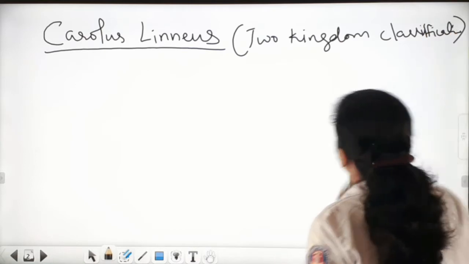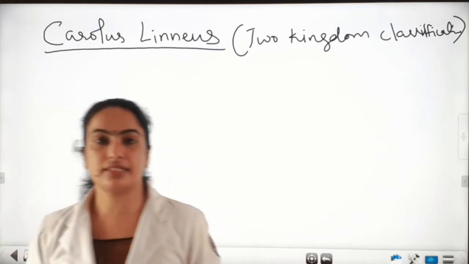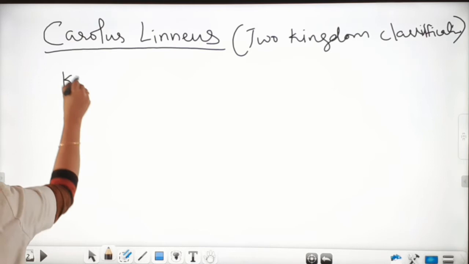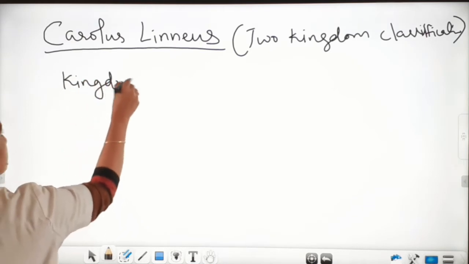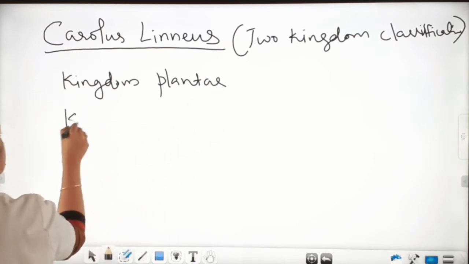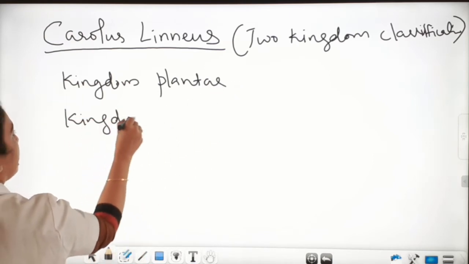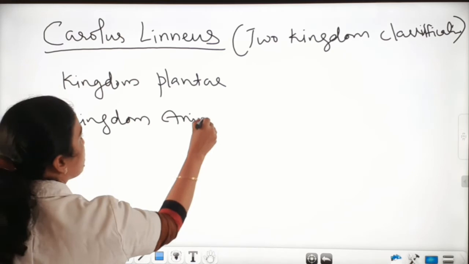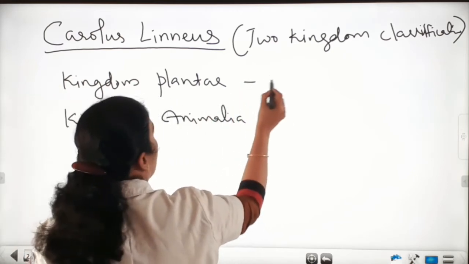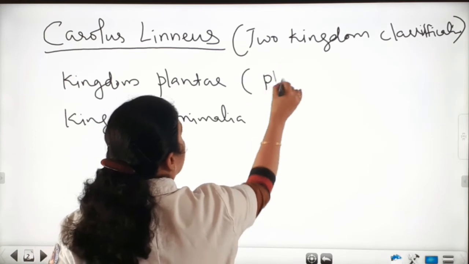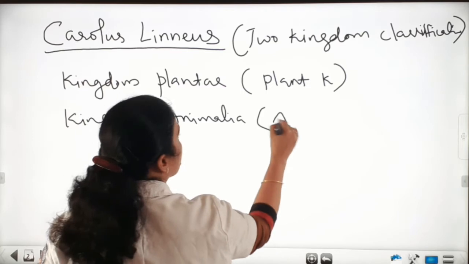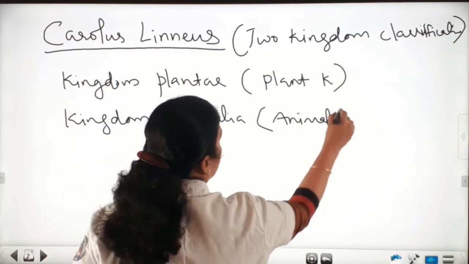The two-kingdom classification was done by Carolus Linnaeus, and the two kingdoms are kingdom Plantae and kingdom Animalia. These are the two kingdoms proposed by Carolus Linnaeus, and kingdom Plantae is also known as plant kingdom, and kingdom Animalia is also known as animal kingdom.